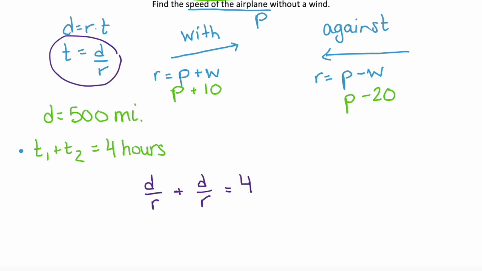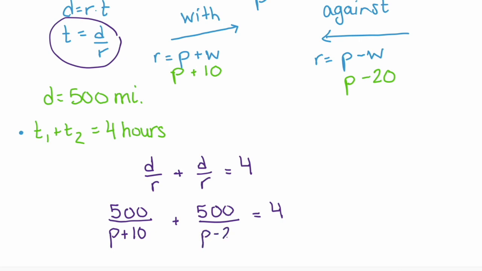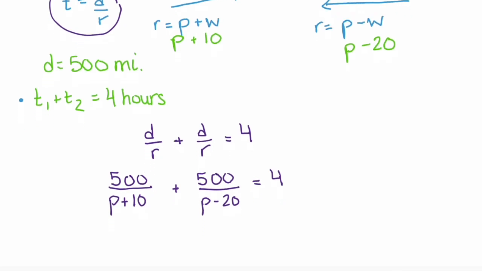And now we can plug in what we know about distance and rate. Well, distance is 500 miles each way. So the numerator for each of these is 500. The rate, the denominator, is what changes. The rate when we're flying with the wind is P plus 10. And the rate when we're flying against is P minus 20. So this gives us each leg of that trip.